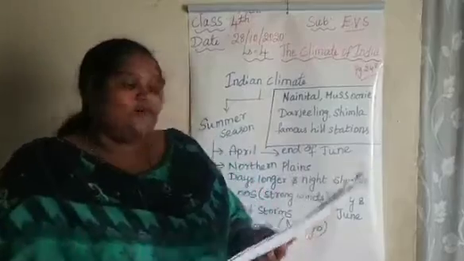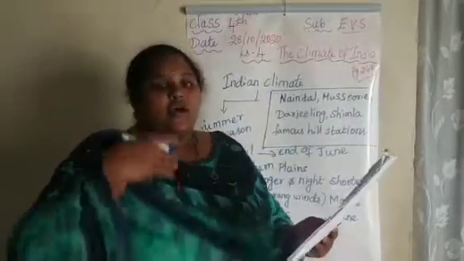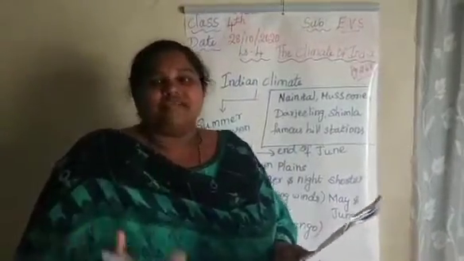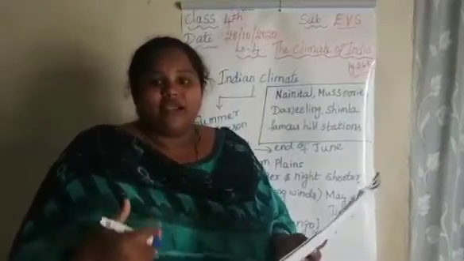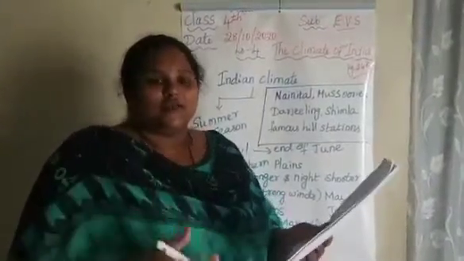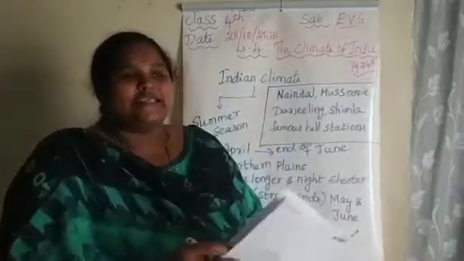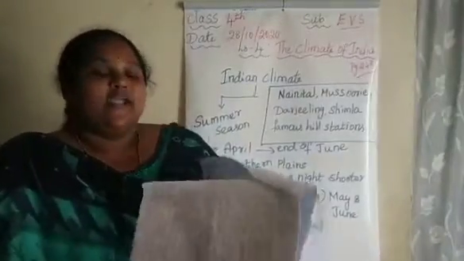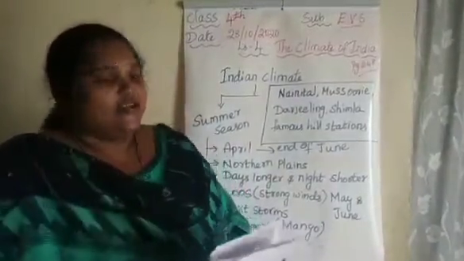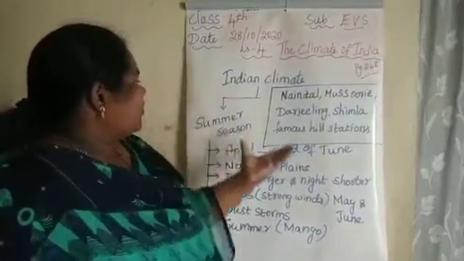We also saw about floods. Floods mean more rains, and famine means shortage of food. Without rains we will get a shortage of food, and this is called famine. And we saw about the seasons. There are three seasons: rainy season, summer season and winter season. The first season is the summer season, and we saw about it.